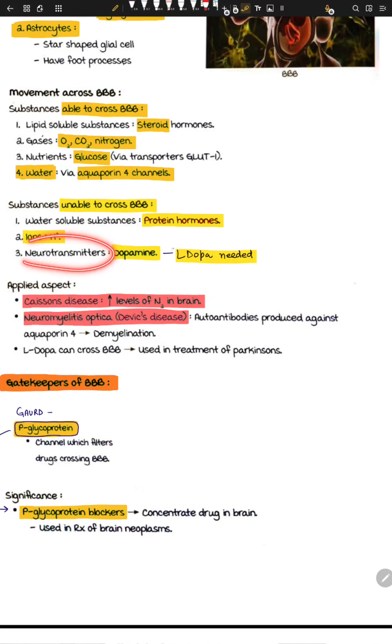Another thing is neurotransmitters. It's really surprising, because a lot of people say, oh, dopamine, but they really don't have any clue how dopamine is released and how dopamine actually works. Dopamine works via the anticipation pathway.